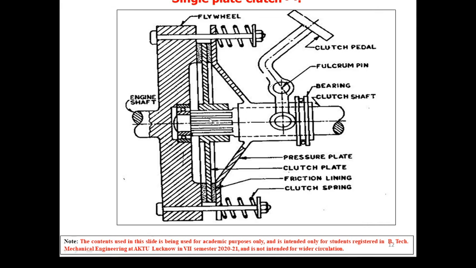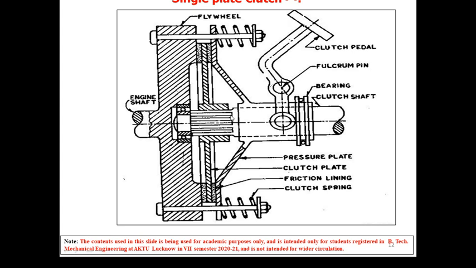So we can see that there are springs, and the number may vary as per our requirement. These springs provide the axial force basically. As I have told you, the clutch is always in engaged position, so these springs play a vital role in engaging the clutch. In this half cut section we can see that two springs are seen, but circumferentially we have a number of springs depending upon the axial load to be applied.